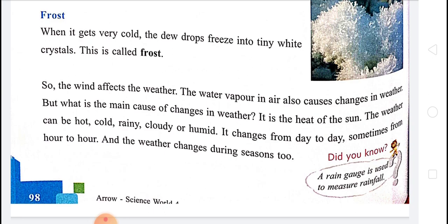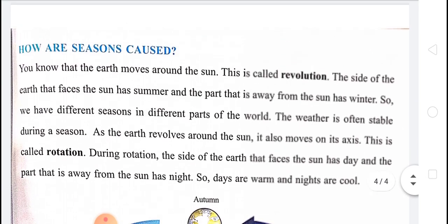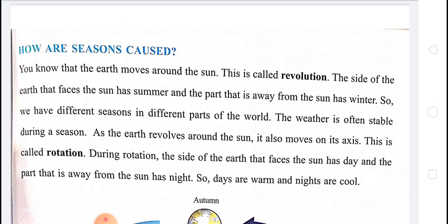So the wind affects the weather. The water vapor in air also causes changes in the weather. But what is the main cause of changes in weather? It is the heat of the sun. So the weather can be hot, cold, rainy, cloudy and humid. It changes from day to day, sometimes from hour to hour, and the weather changes during the seasons too. Next we are going to see how seasons are caused.